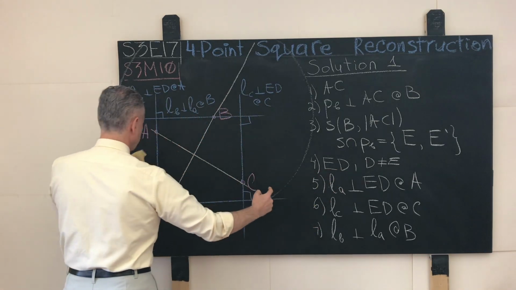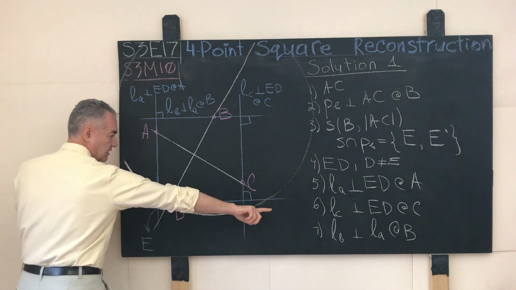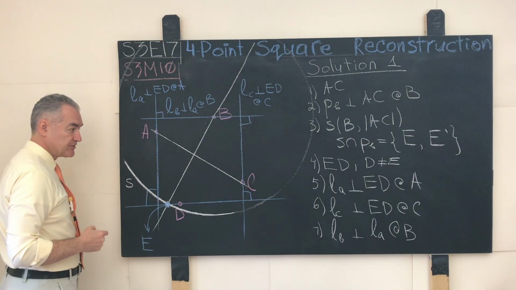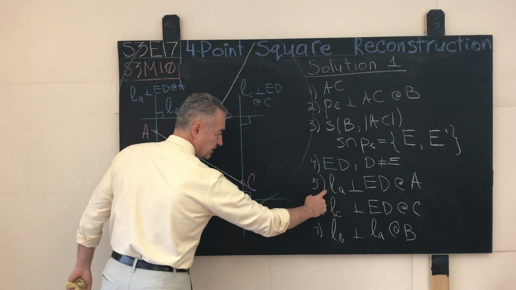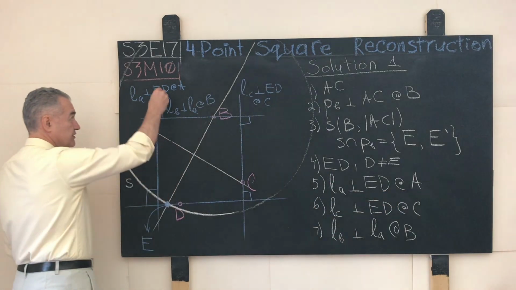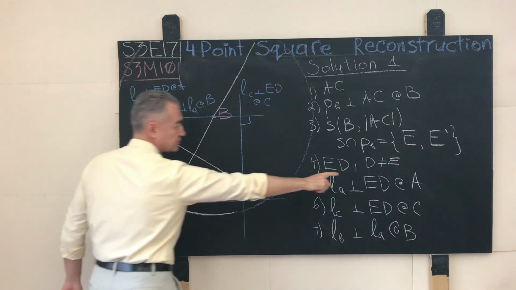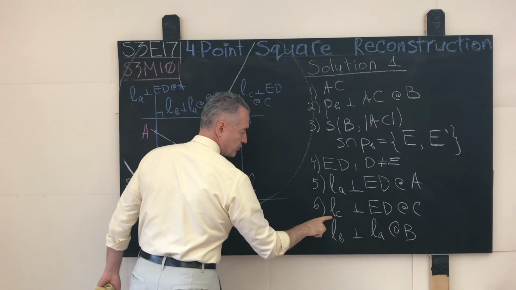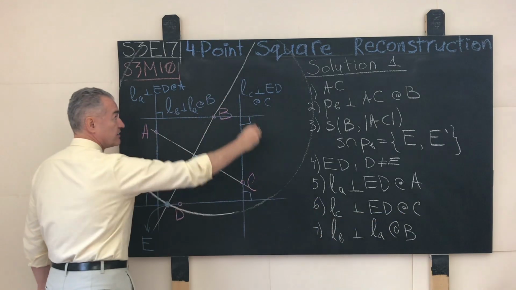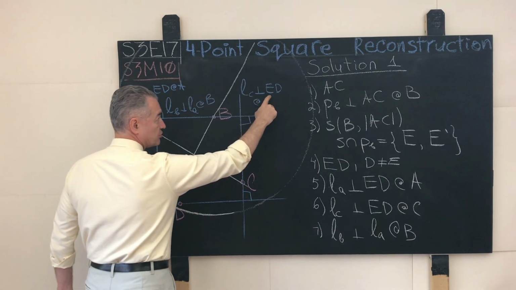As the fifth step, we know that the points A and C are on the opposite sides of the parent or mystery square, and we have the straight line ED that will house the corresponding side of the mystery square. And we do what? We snap a straight line LA perpendicular to the line ED through the point A. This is the blue line shown over here, LA perpendicular to ED through A. Next, we have our point C. So as a sixth step, we snap a straight line LC perpendicular to the same straight line ED through the point C. That straight line is shown over here, LC perpendicular to ED through C.